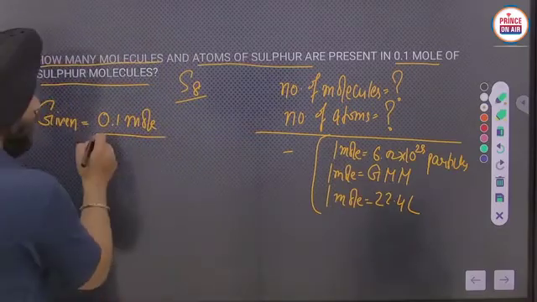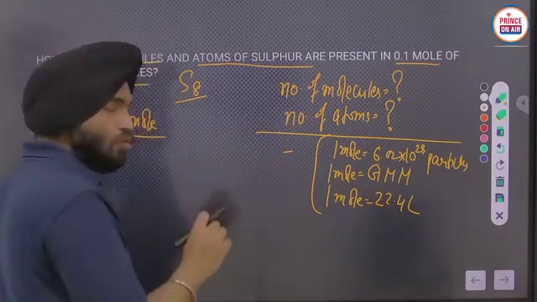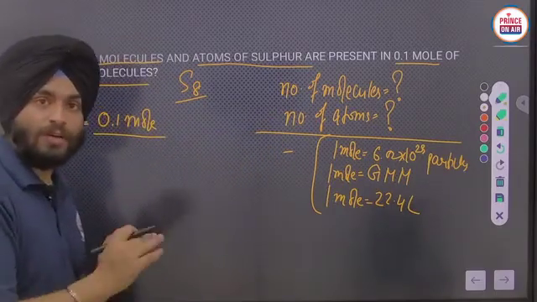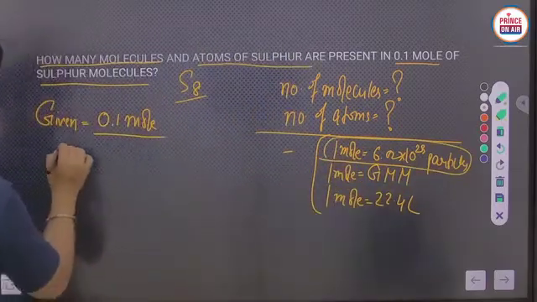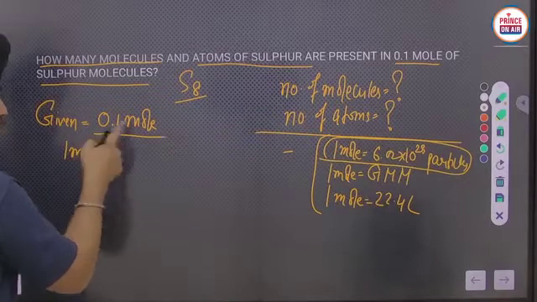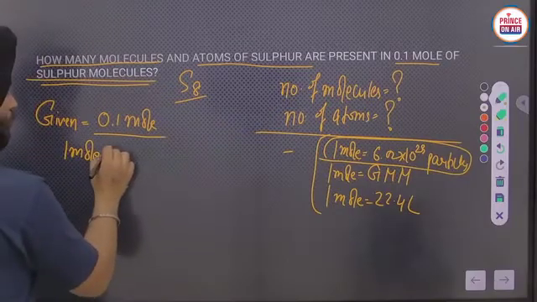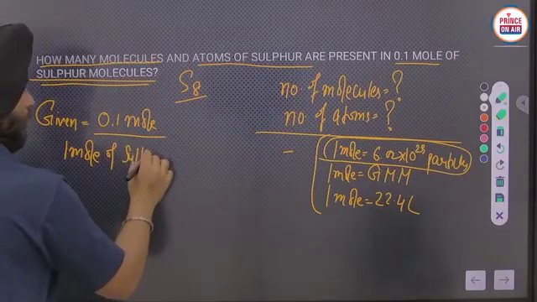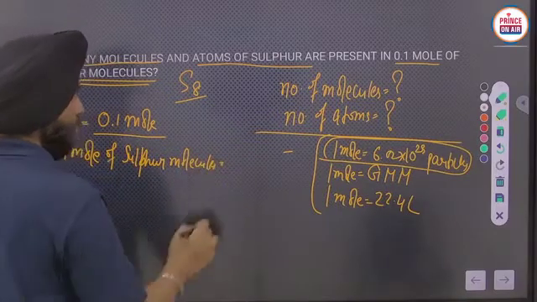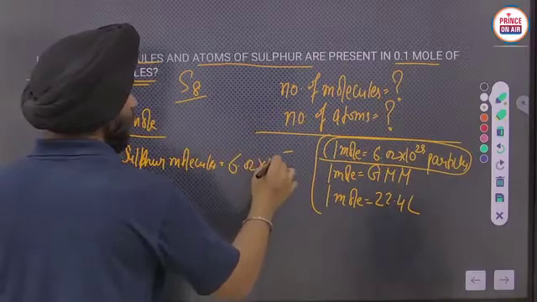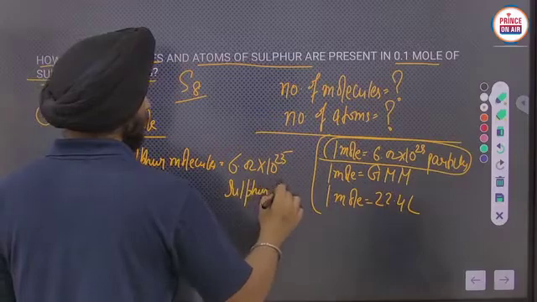So here we have the number of moles, and we have to calculate the particles. What is the relationship between the number of moles and particles? That is the relationship here. 1 mole of sulfur molecules will be 6.02 into 10 raised to the power 23 sulfur molecules.